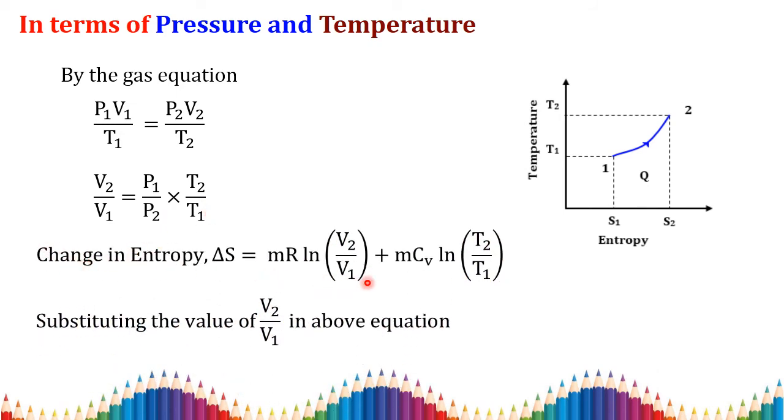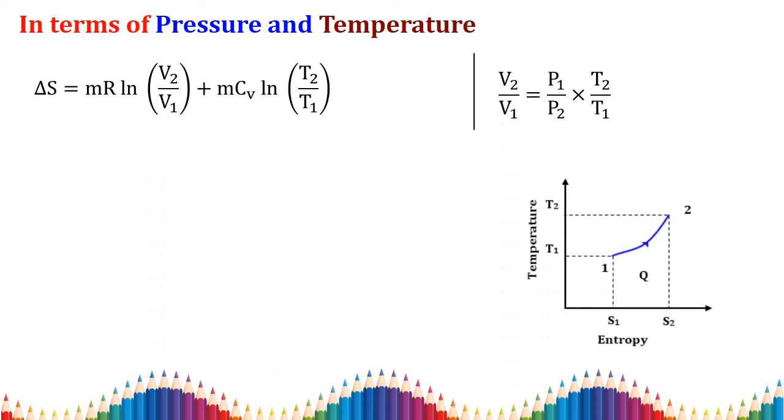This is the change in entropy equation in terms of volume and temperature that we found from the first law of thermodynamics in the first derivation. I take that equation and replace the volume in terms of pressure and temperature, because we need it in terms of pressure and temperature here. So the change in entropy delta S is equal to mR ln of V2 by V1 plus mCV ln of T2 by T1. In this equation I replace V2 by V1 with P1 by P2 into T2 by T1.